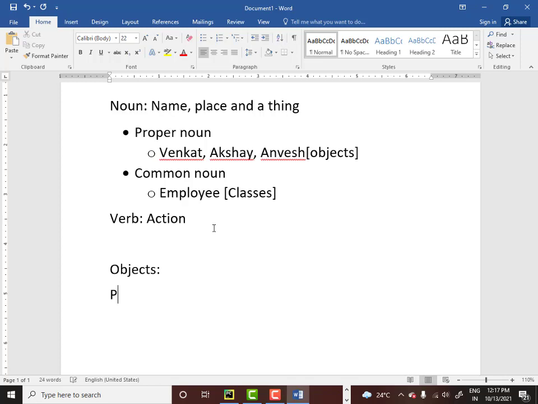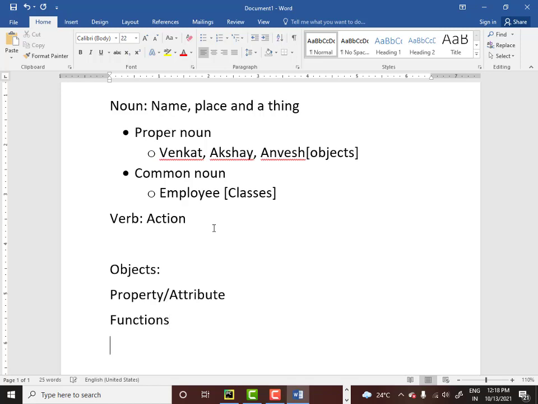The first one is called a property, also called an attribute. And the second thing you can associate with that object is called functions.